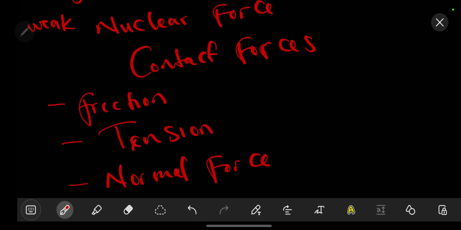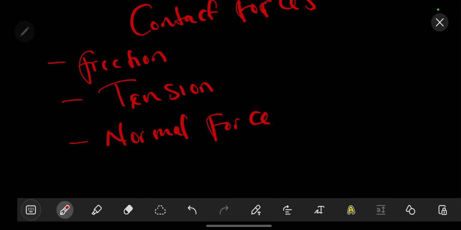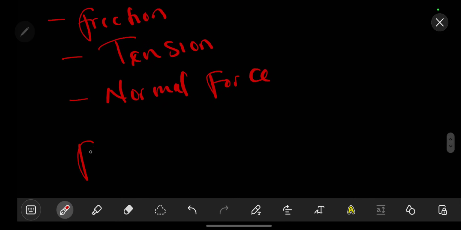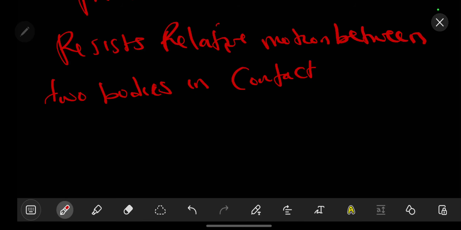Let's dive deeper into this, then we look at static coefficients of friction. So let's define these contact forces. We have friction. Friction is the force that resists relative motion between two bodies in contact.